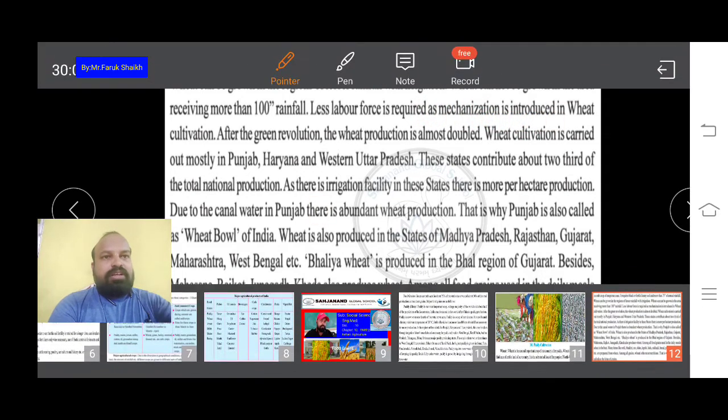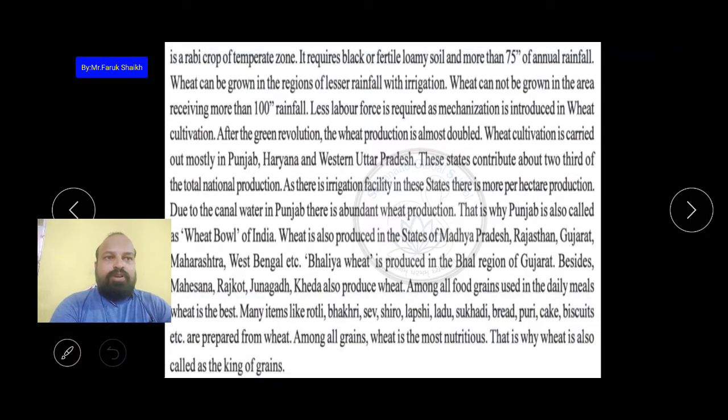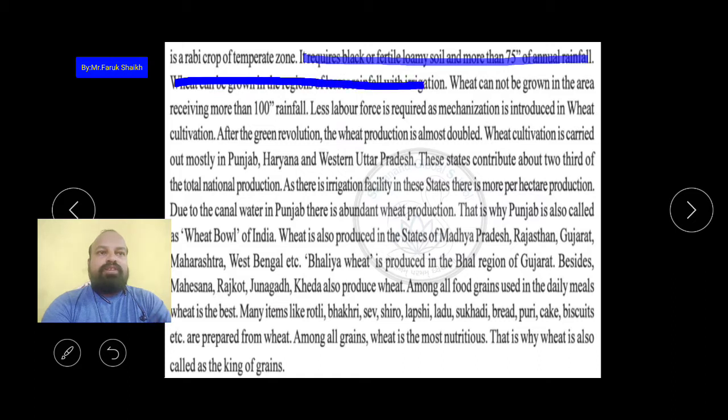So here is what are the requirements for wheat production. It requires black or fertile loamy soil and more than 75 centimeter rainfall. Wheat can be grown in the regions of less rainfall with irrigation. Wheat cannot be grown in the area receiving more than 100 centimeter rainfall. यानी कि 100 सेंटीमीटर से रेनफॉल जहाँ पे ज़्यादा होगा वहाँ पे wheat नहीं उगा सकते. Less labor force is required as mechanisation is introduced in the wheat cultivation.